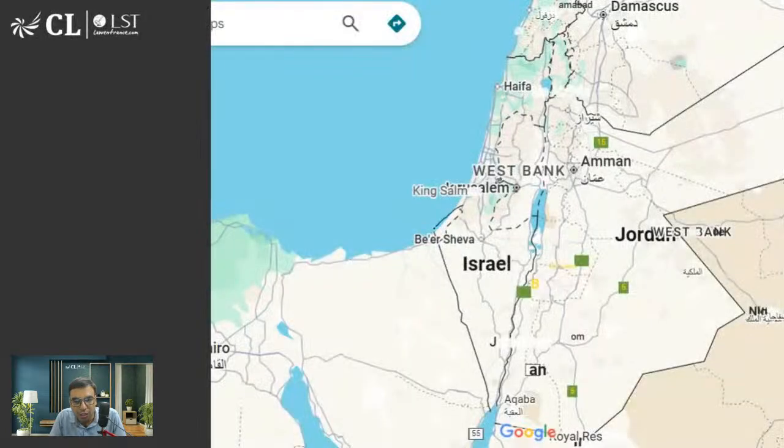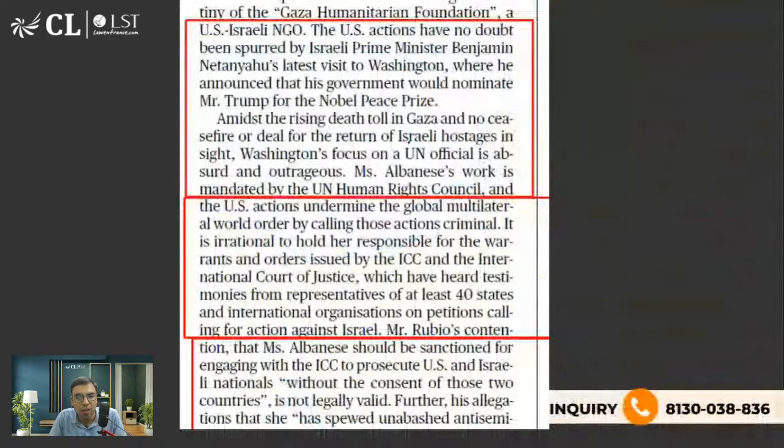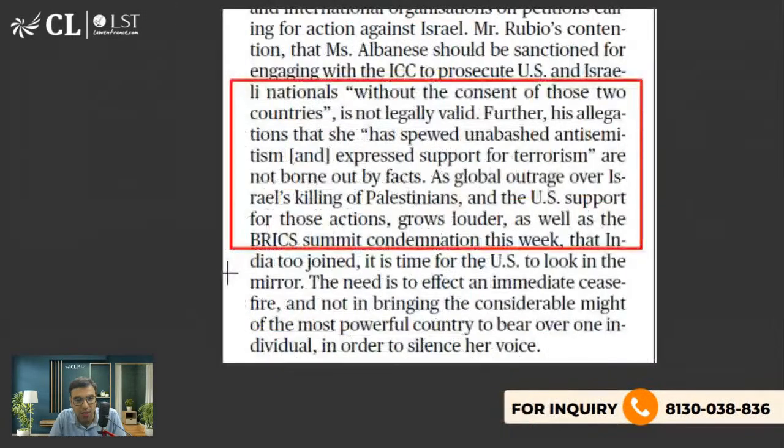We have already discussed this so many times. This is Gaza. Let's move on. इसको पढ़ लीजिएगा. There is an allegation that she has espoused unabashed anti-Semitism. Anti-Semitism means anti-Jewish, and she has supported terrorism. That is what the allegation is by the USA.